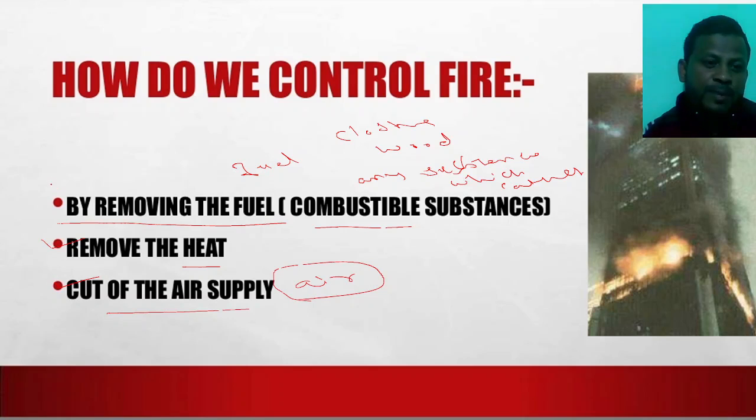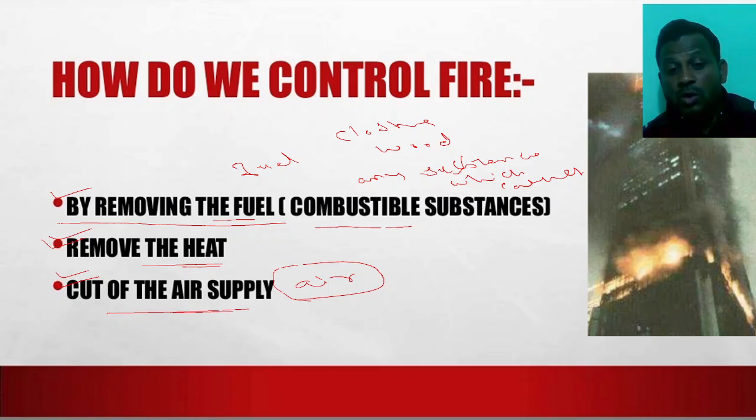By these three points, we can control the fire and the accident. We can reduce the damage of a fire accident. First, remove the burning substances or the fuel. Second, remove the heat from the accident area. And cut the supply of air which supports the fire.